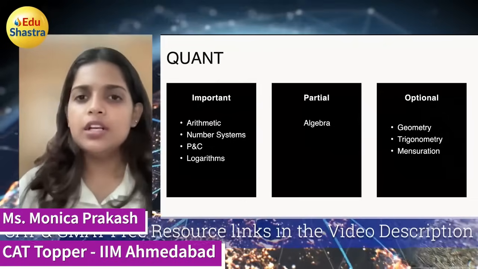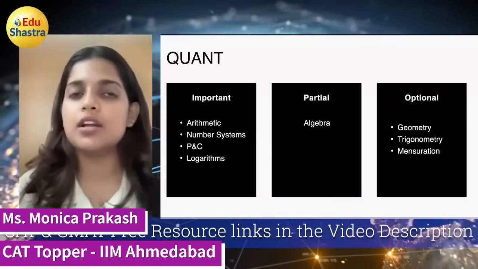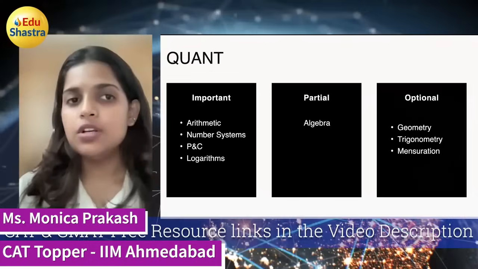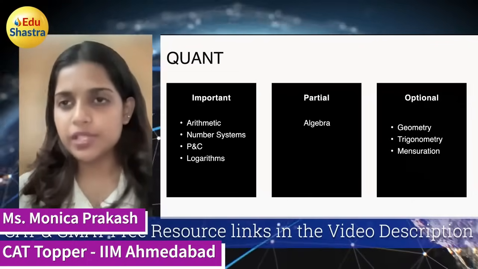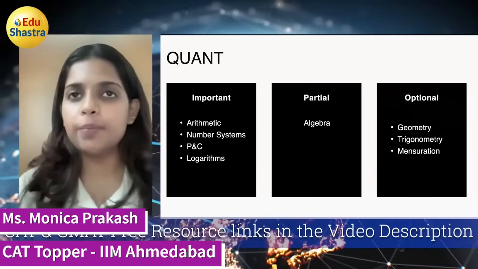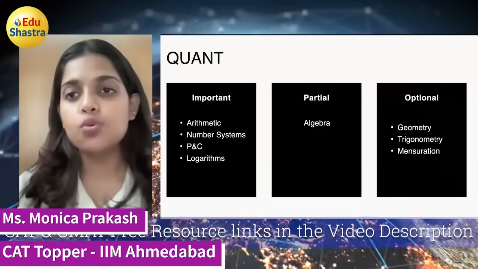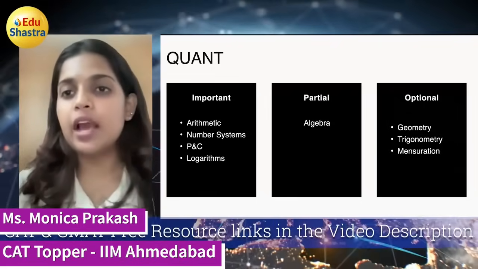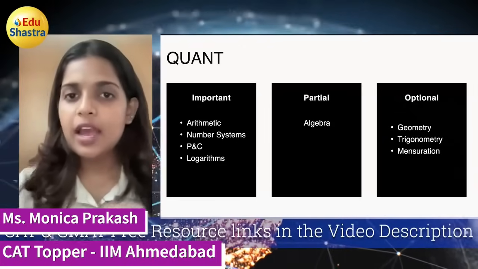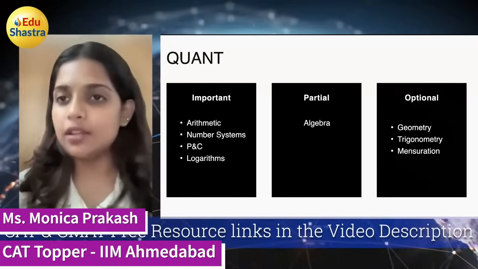And finally, the quant. For quant, I had my own way of preparation because I had very less time to prepare. I started from around the end of this time last year. So I had a lot to cover, and I divided the chapters based on my strengths. Analyzing the previous year papers, I realized that the paper can be either arithmetic heavy or algebra heavy. So you have to choose one based on your strength. I found my strength more in arithmetic, so I put that under my important category, and I put algebra under partial.